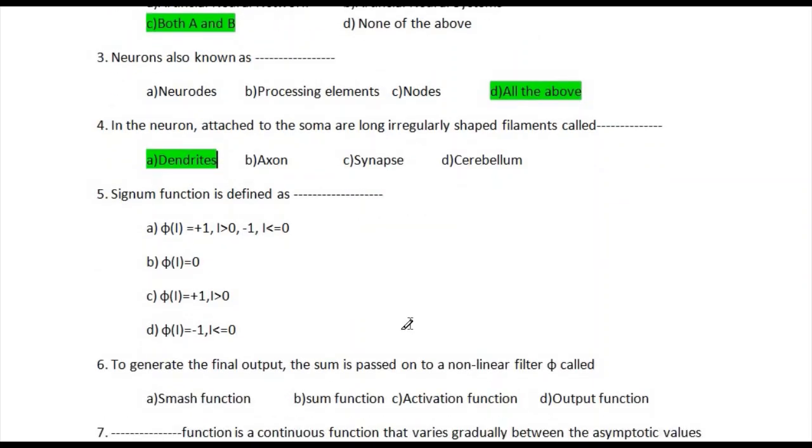And the fifth question is: the signum function is defined as? Four options are available. So the correct answer is option 1: sigma of I equals plus 1 for I greater than 0, and minus 1 for I less than or equal to 0.